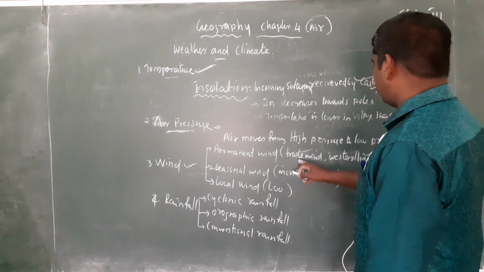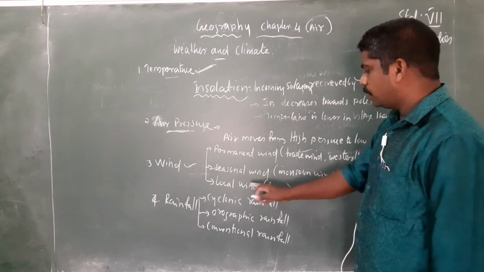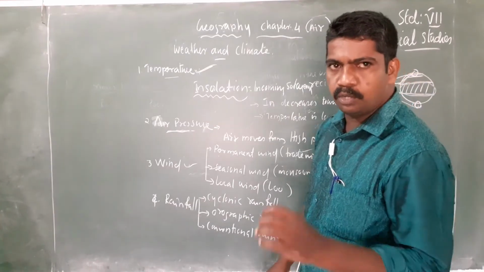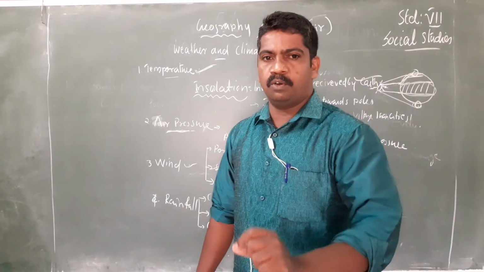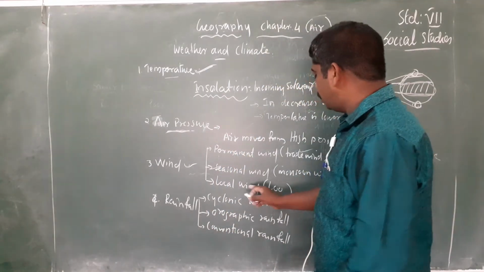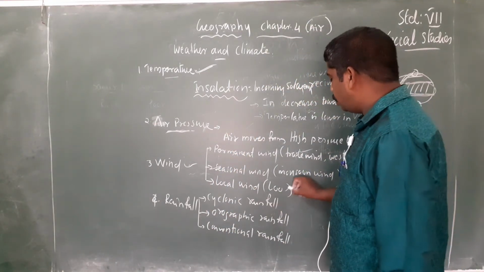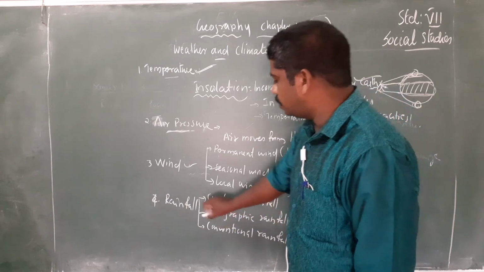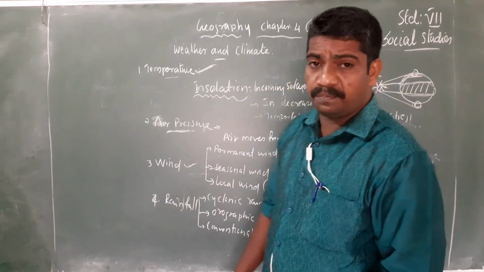Example, trade winds and westerlies. Local wind means the wind that blows only in a particular area, or in a local area, is called local wind. Example, Loo.